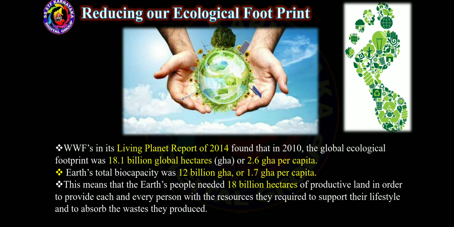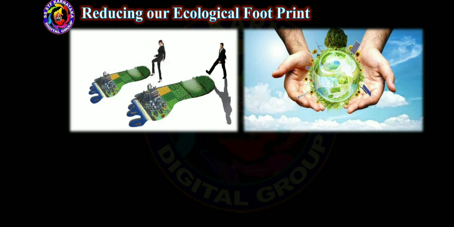Imagine we have only the biocapacity of 12 billion, but we need 18 billion hectares of productive land in order to provide each and every person with the resources they require to support their lifestyle and to absorb the wastes they produce.